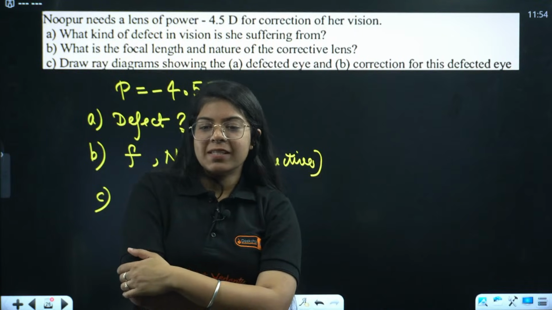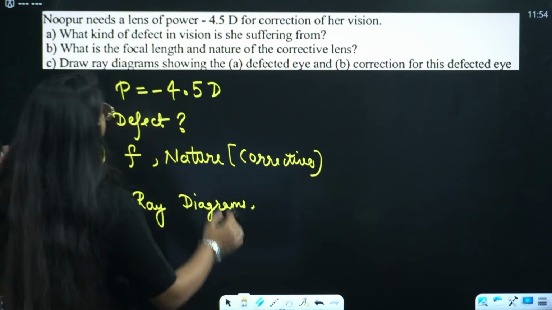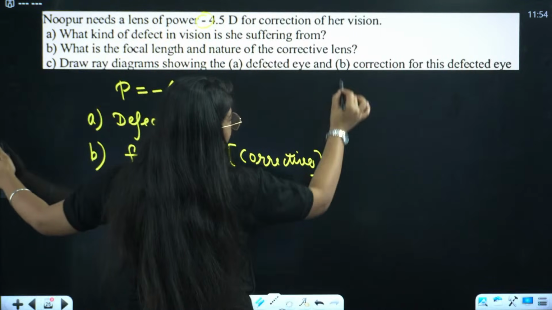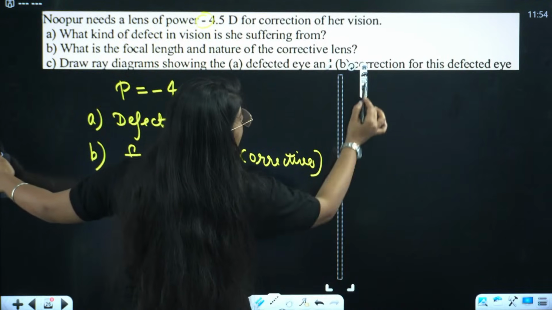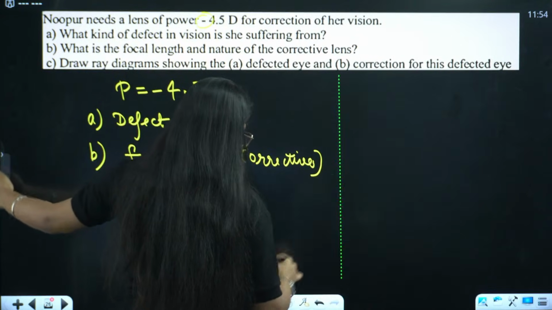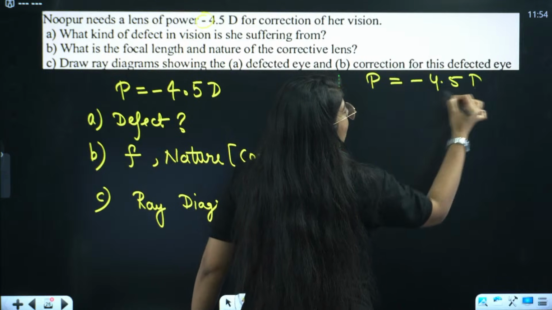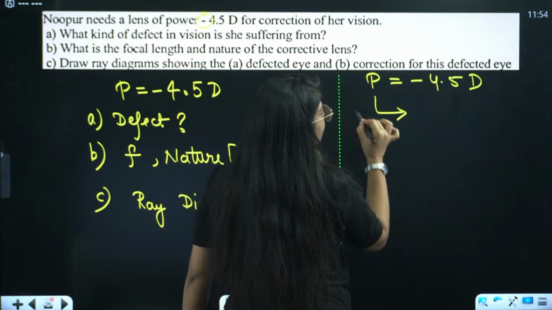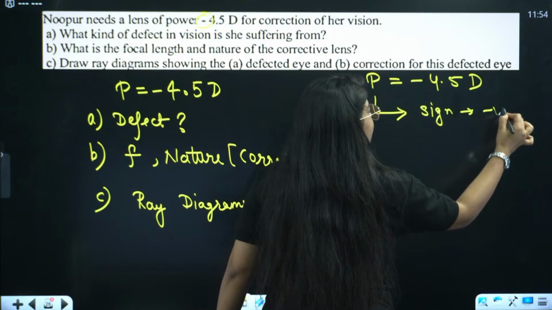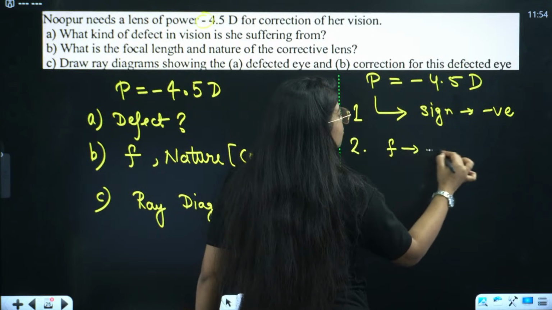Myopia, concave lens. Okay, so look carefully. The power has a negative sign, everyone. The power is minus 4.5 diopter. So what do we do? The first step is to look at the sign. If the power sign is negative, then the focal length is also negative.